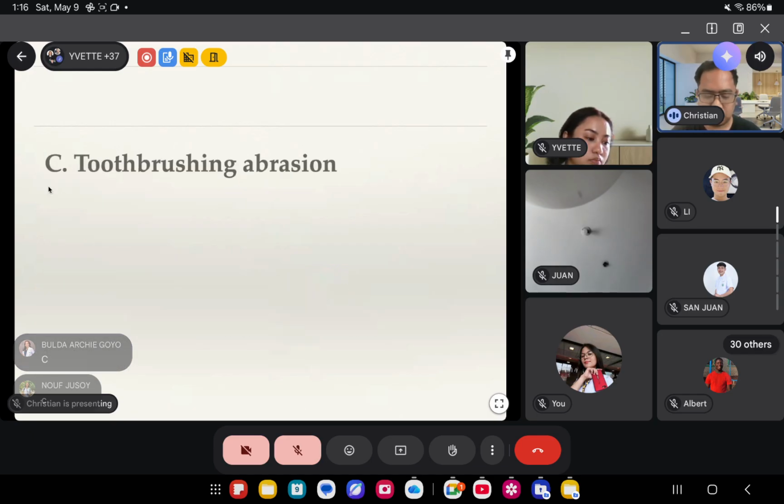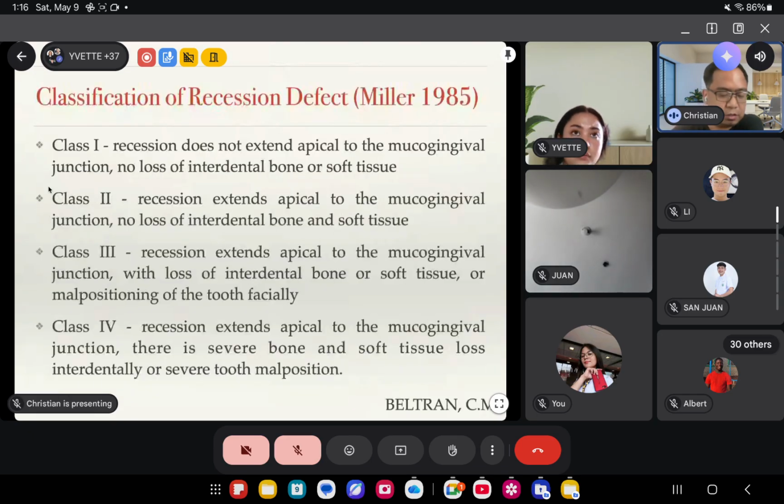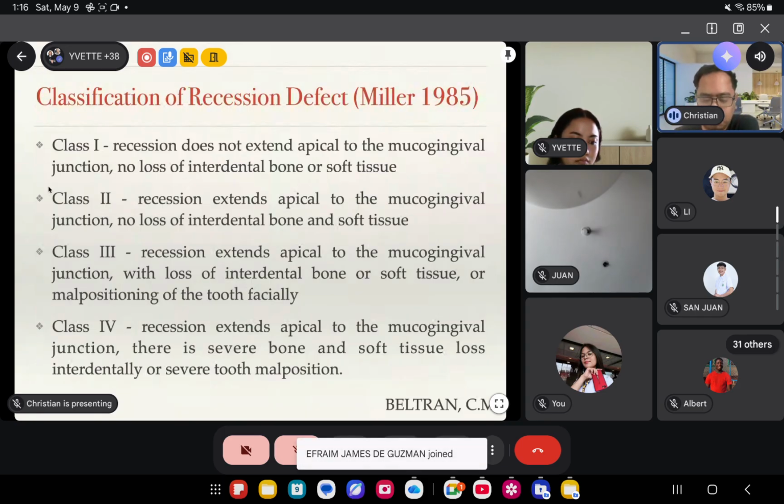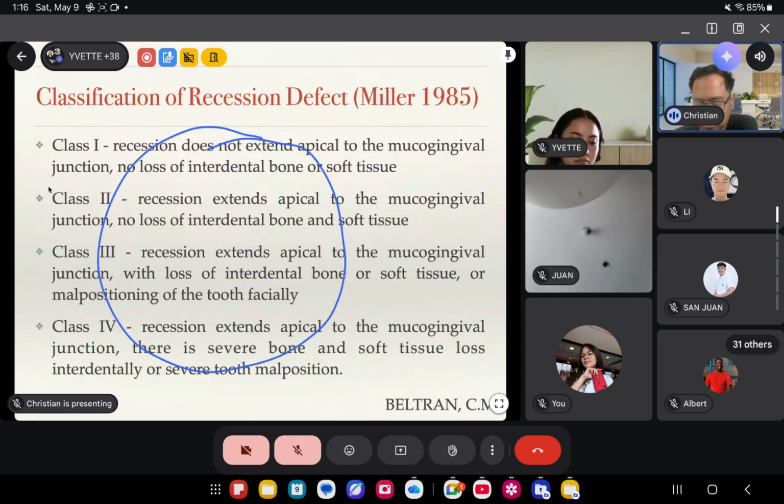Okay. So in terms of the gingival recession, we have the classification here. Classification of recession defect by Miller way back in 1985. Okay. Hindi pa kayo pinapanganak niyan. So class 1, class 2, class 3, and class 4. So for you to be able to understand this better, let's look at this picture here.